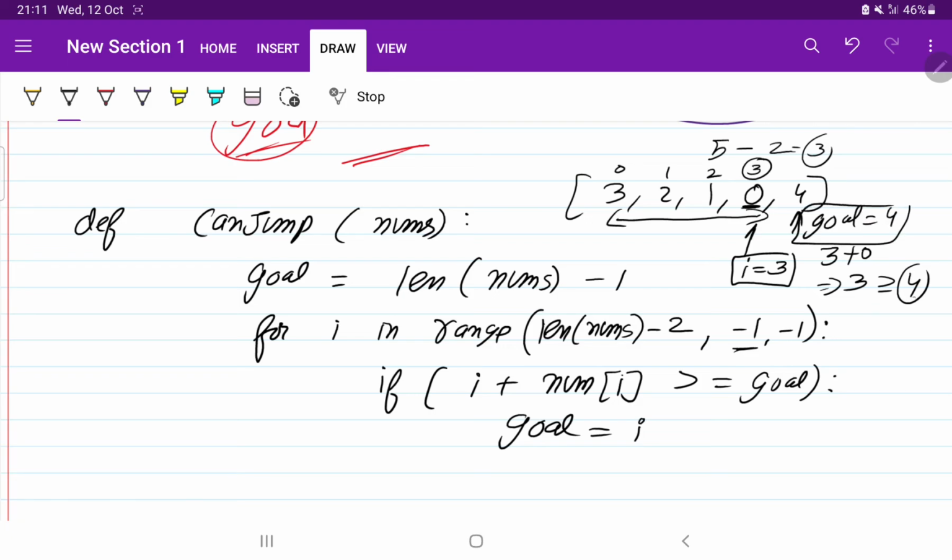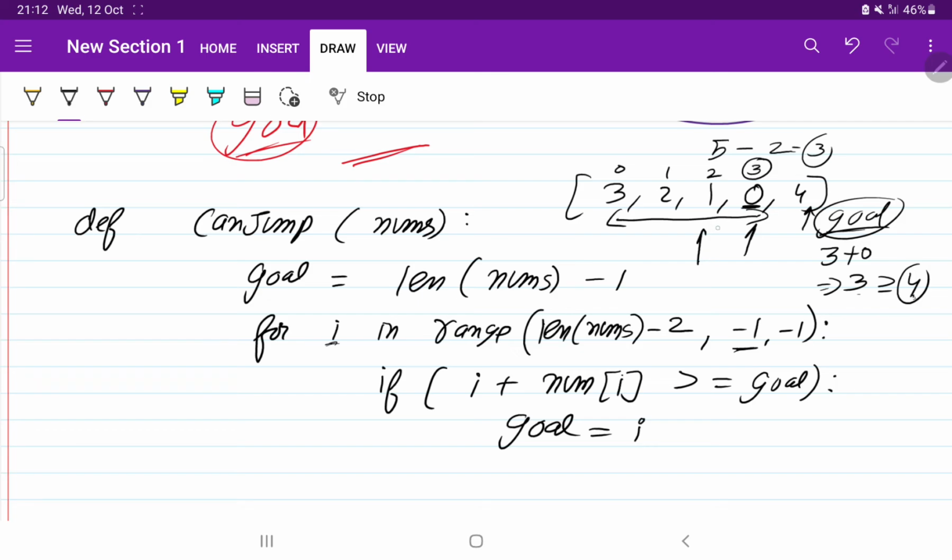So is 3 greater than 4? No. It means our goal will not be shifted. I told you, if this condition is not satisfied, our goal will not be shifted. Okay, the goal position is fixed now. Right? So in the for loop, it will come one step back.